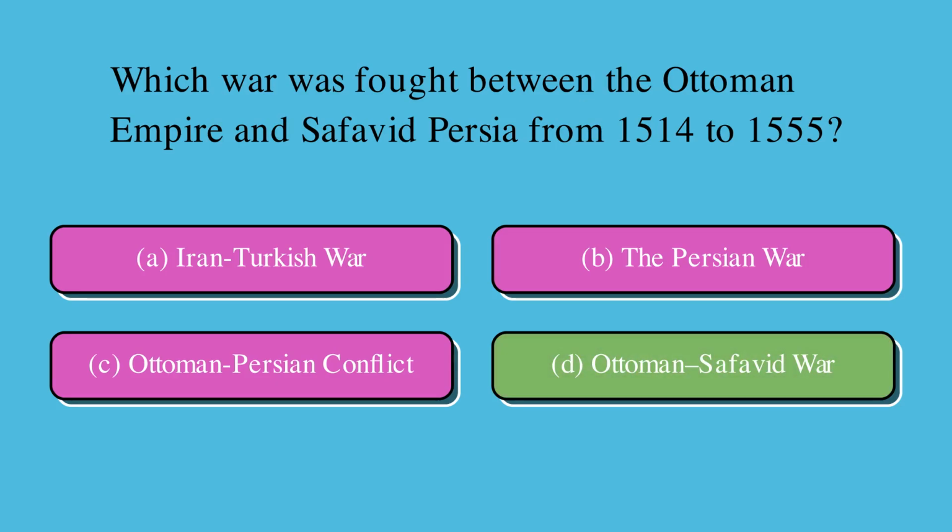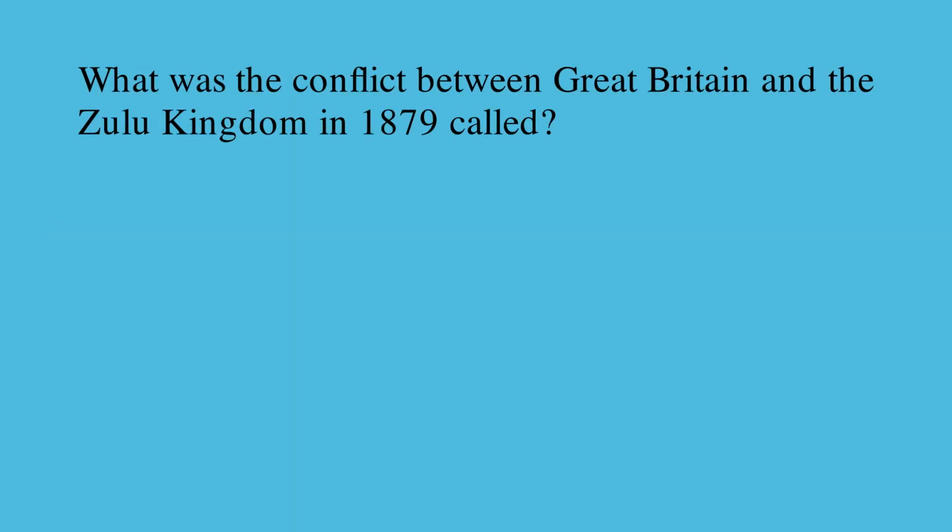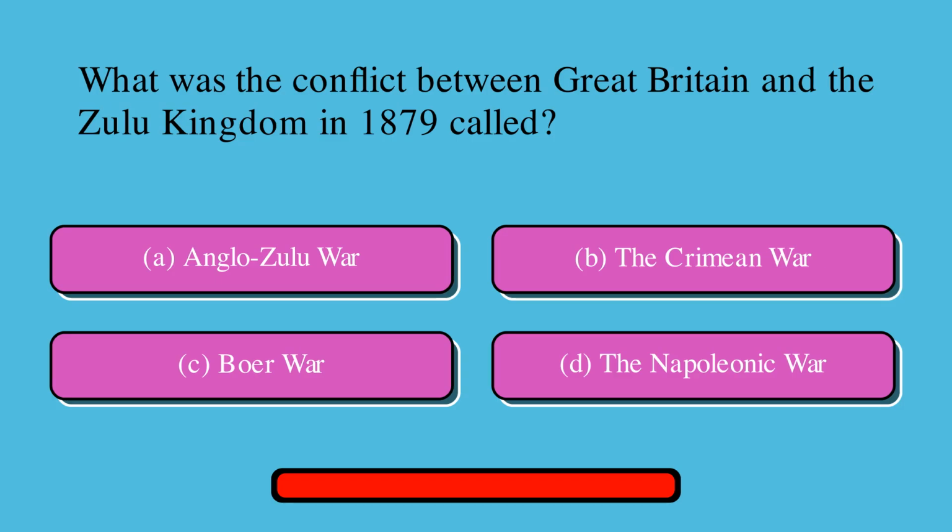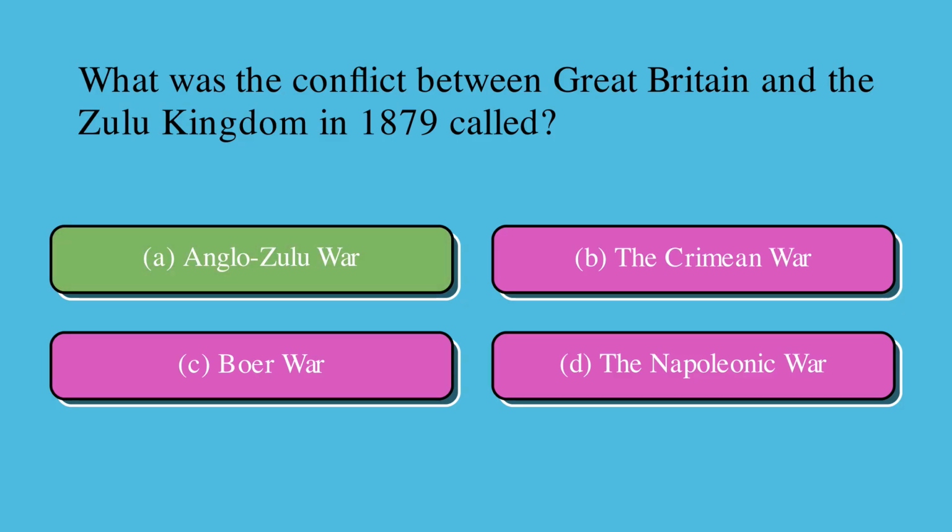Correct answer is D, Ottoman-Safavid War. Which was the conflict between Great Britain and the Zulu Kingdom in 1879 called? Is it A, Anglo-Zulu War, or B, the Crimean War, or C, Boer War, or D, the Napoleonic War? Correct answer is A, Anglo-Zulu War.